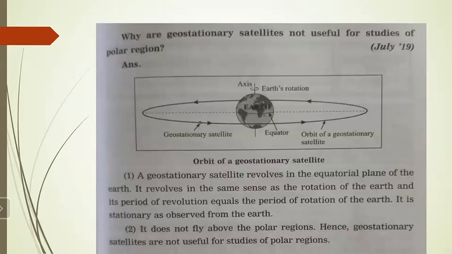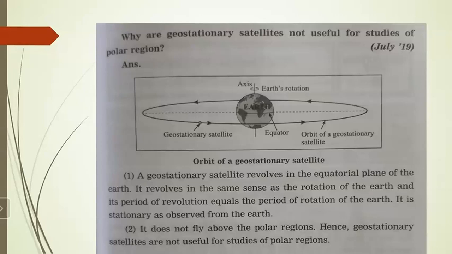Now, why are geostationary satellites not useful for studies of the polar region? Already we have seen this reason. Geostationary satellites revolve in the equatorial plane of the Earth. They revolve in the same sense as the rotation of the Earth, and their period of revolution equals the period of rotation of the Earth. Observed from the Earth, they appear to be stationary.